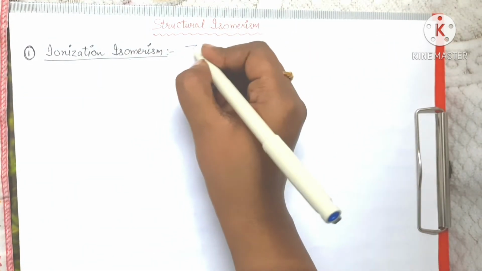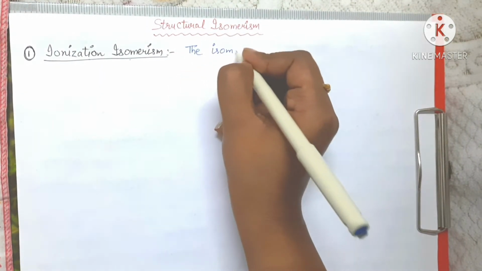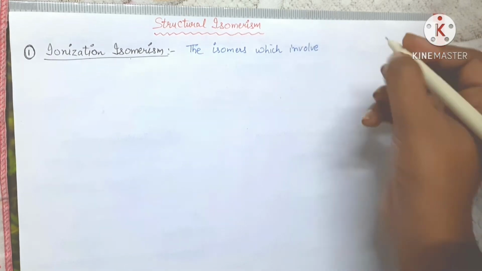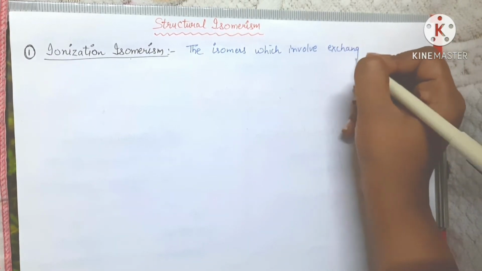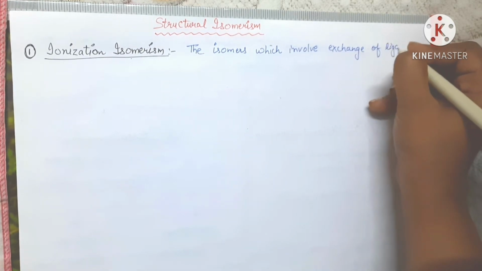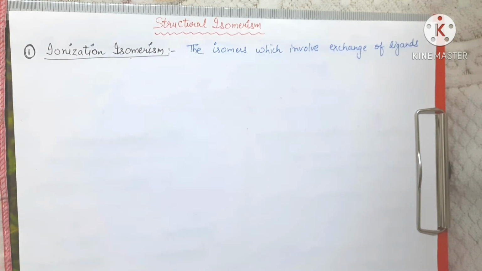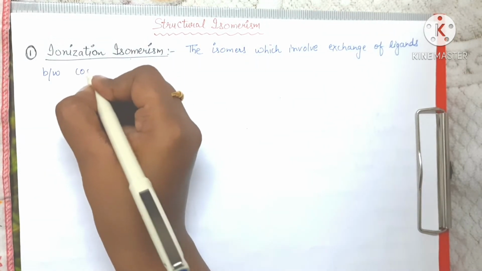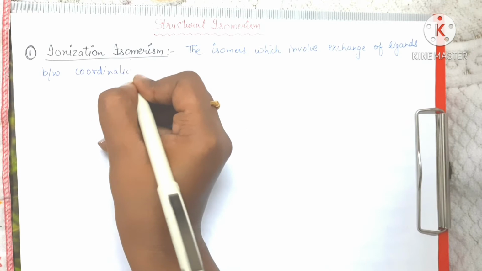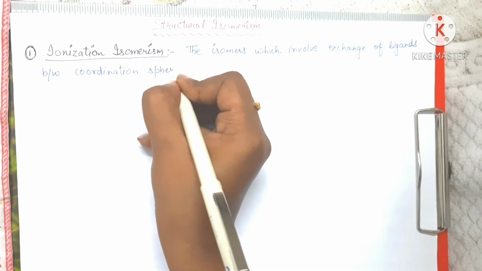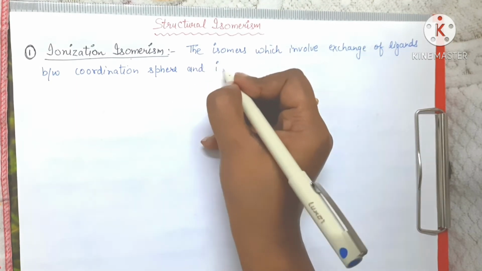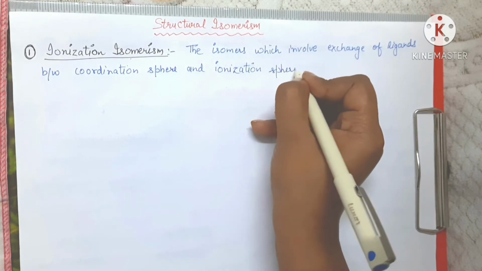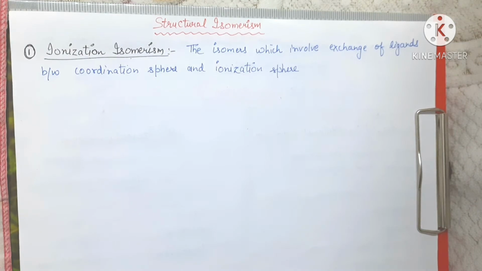Basically the isomers which involve exchange of ligands between coordination sphere and ionization sphere, they show ionization isomerism.